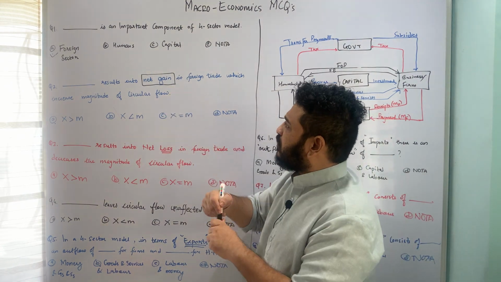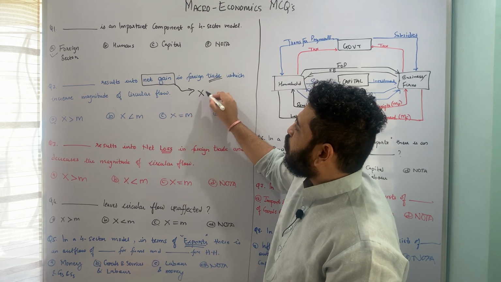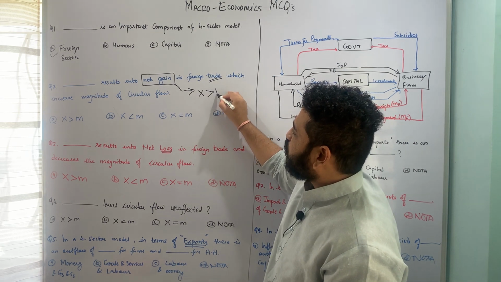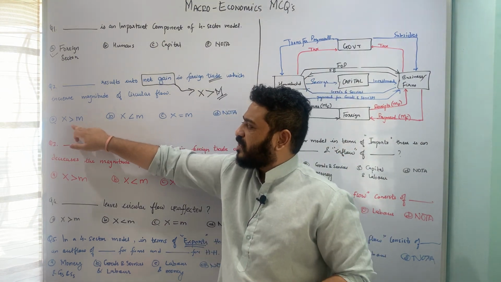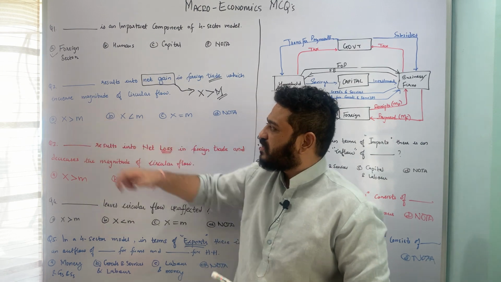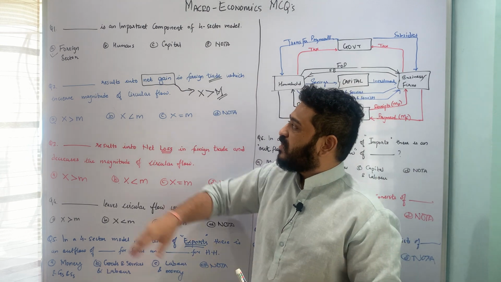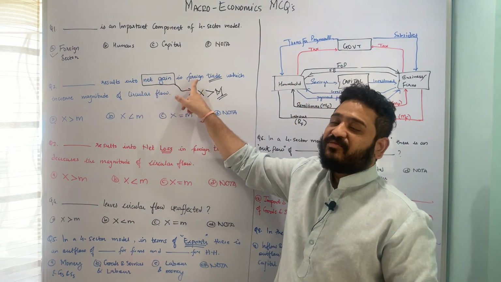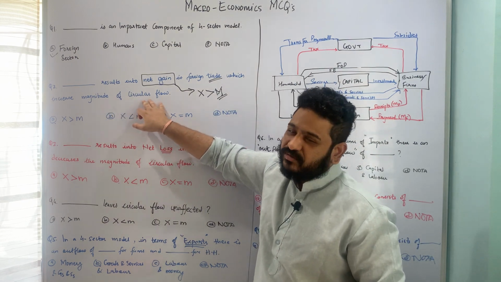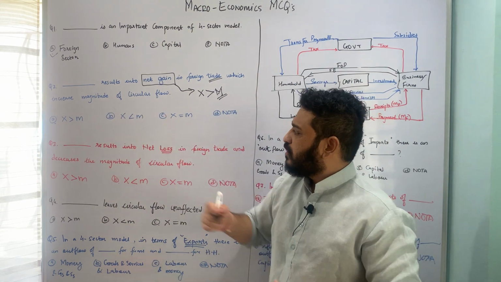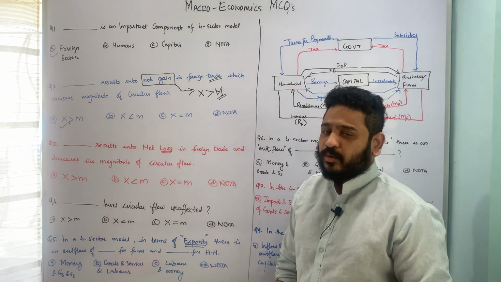So here, for us to have net gain in foreign trade, we will have to sell more as compared to getting more. So exports have to be greater than imports, and therefore option A, exports greater than imports, is the correct answer. When exports are greater than imports, that will result into net gain in foreign trade, which in turn will have an increasing effect on the magnitude of circular flow of income. I hope this question is pretty much clear. Exports got to be greater than imports.